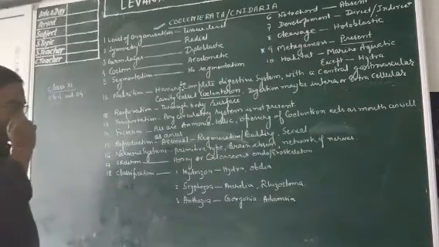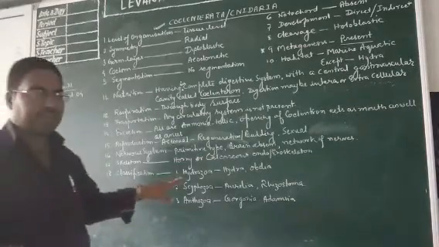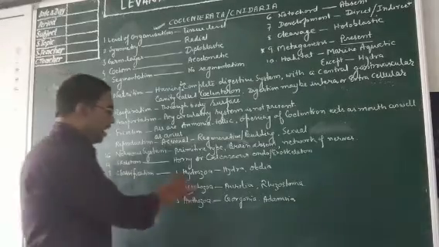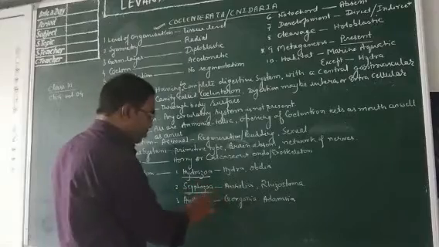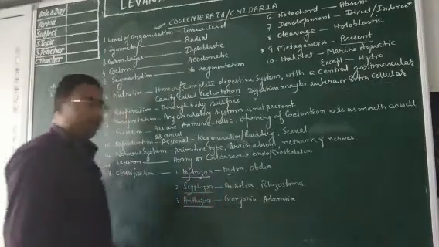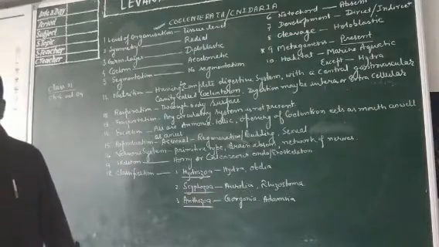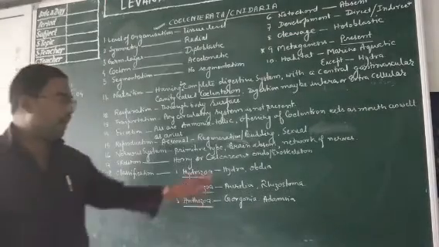Further classification: Coelenterata is classified into three classes. First is Hydrozoa, then Scyphozoa and Anthozoa. In Hydrozoa, there are animals like Hydra and Obelia.